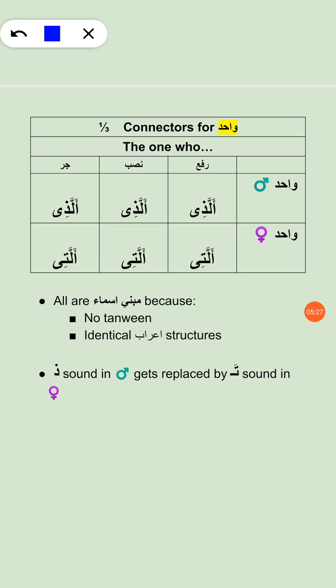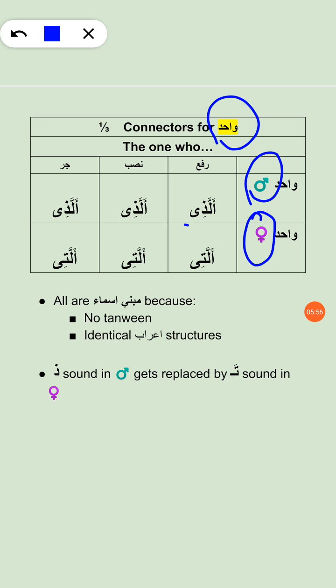First, we're doing the connecting nouns for Wahid, just the way we did the pointing nouns, first for Wahid, and then for Musanna, and then for Jama. That's how we are going to approach these connecting nouns as well. For Wahid, we have first our masculine ism, ism masul.